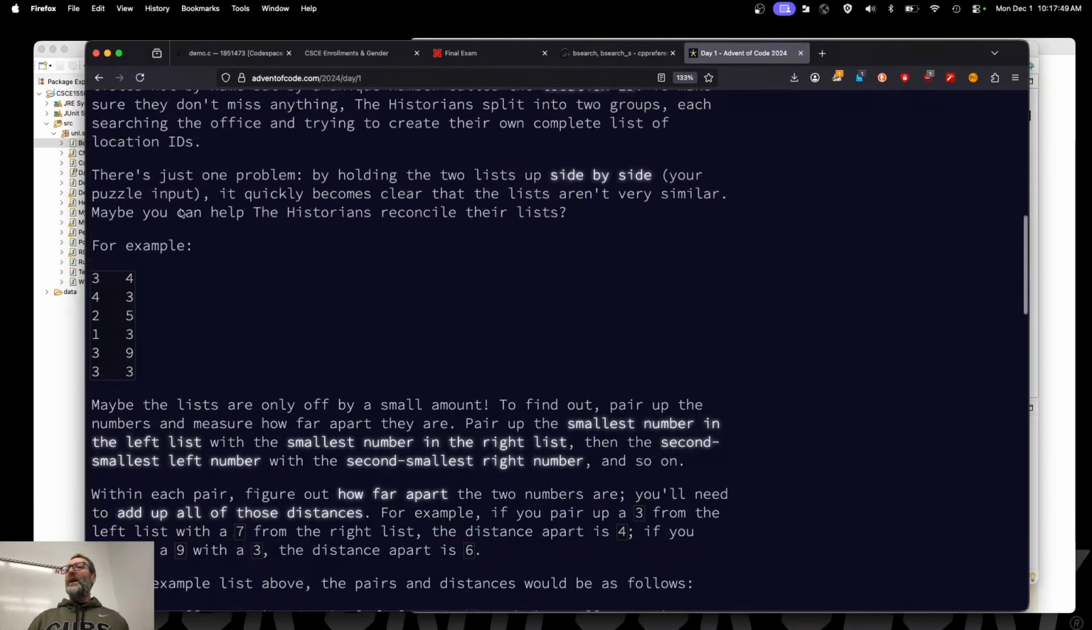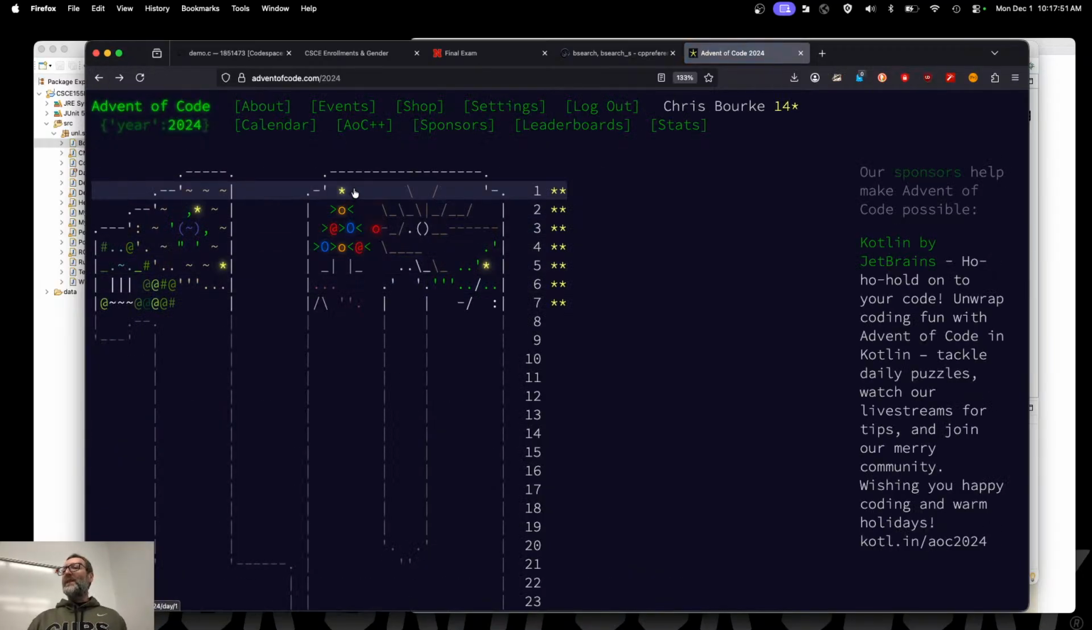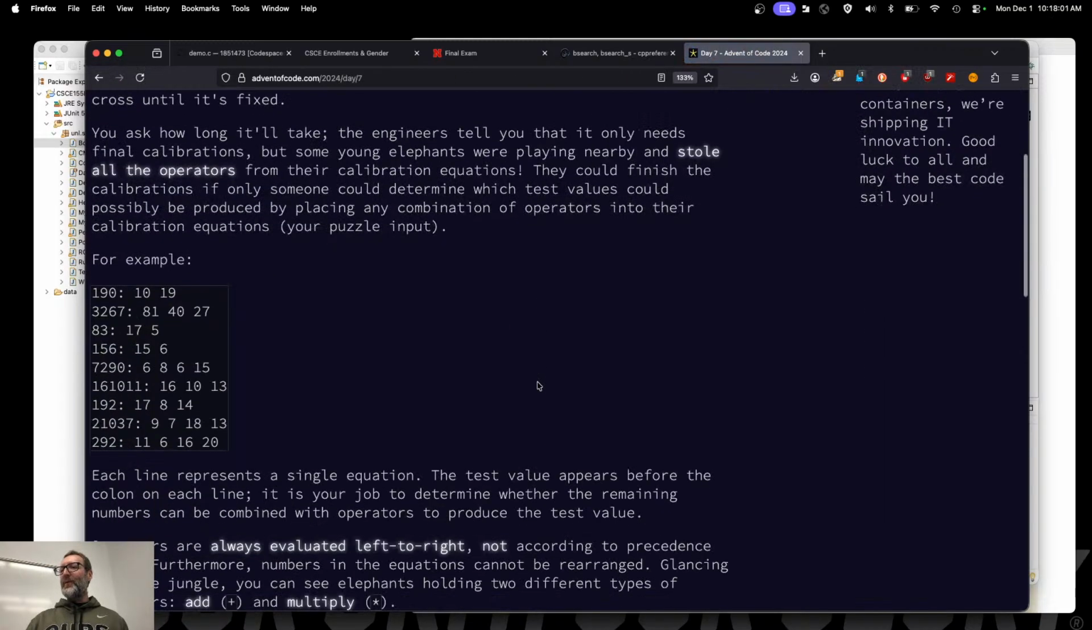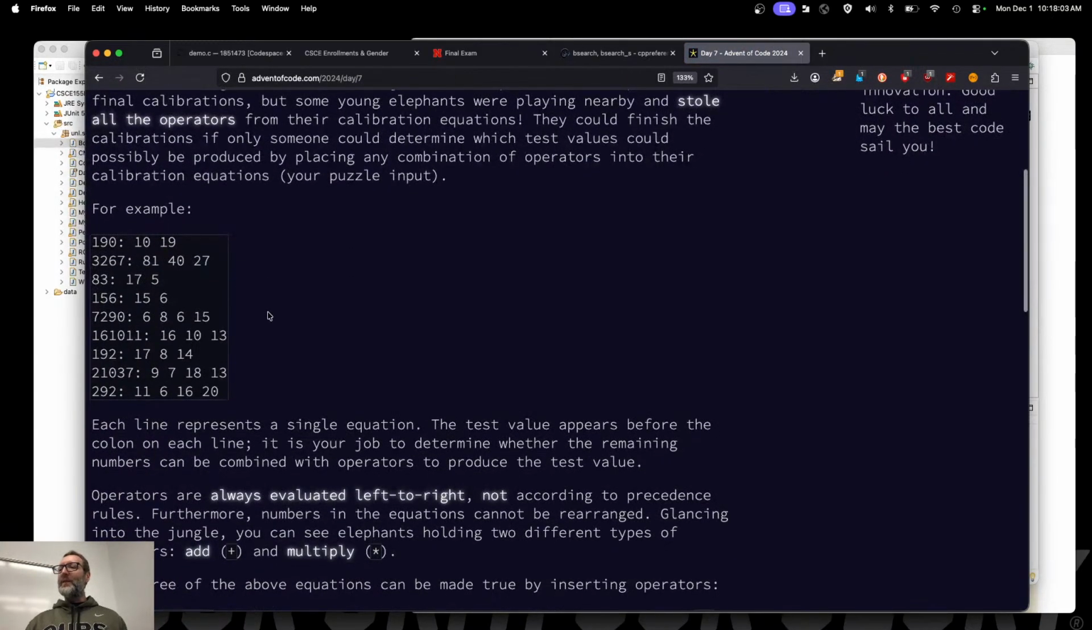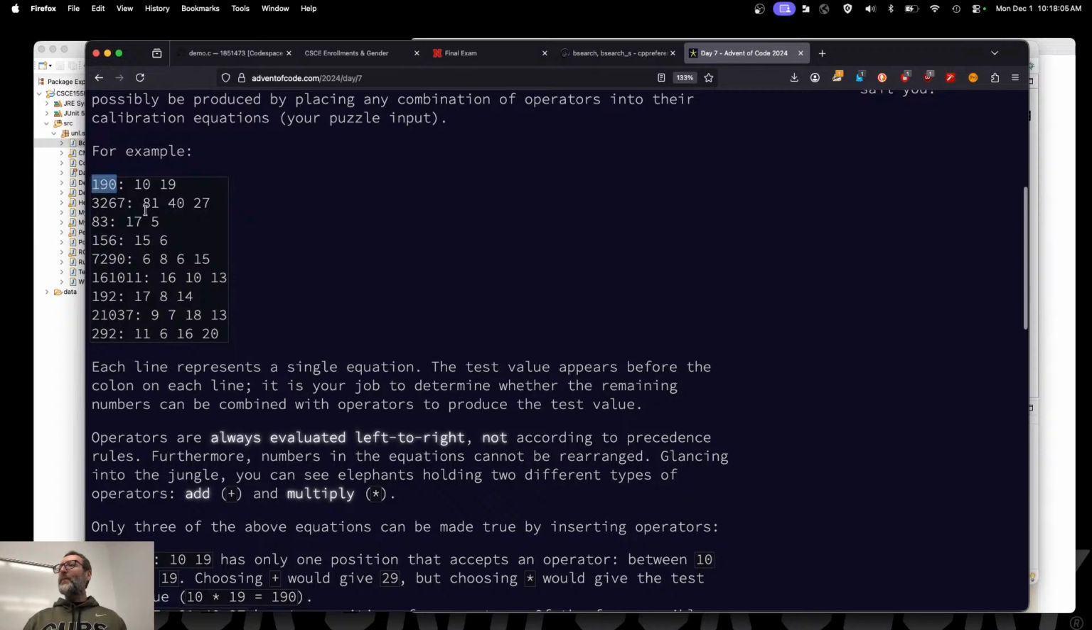I would highly recommend doing something like this just for fun over the break or something. They do get harder. That one was easy. This one, I think I did the other day just because I was bored. Okay, yeah, this one was really good. So you're given a number, and then you're given a bunch of numbers. And you're asked, is there any combination of add and multiply of these other numbers that equals this number over here? So you have to try all combinations.